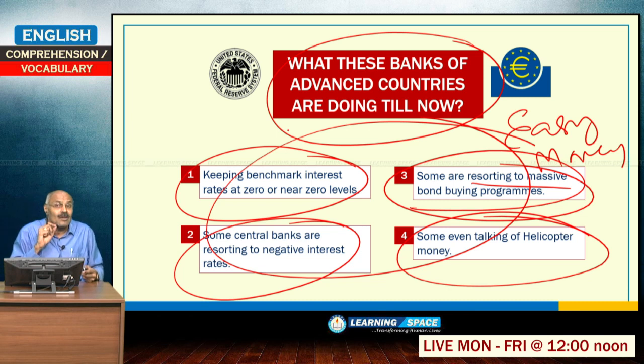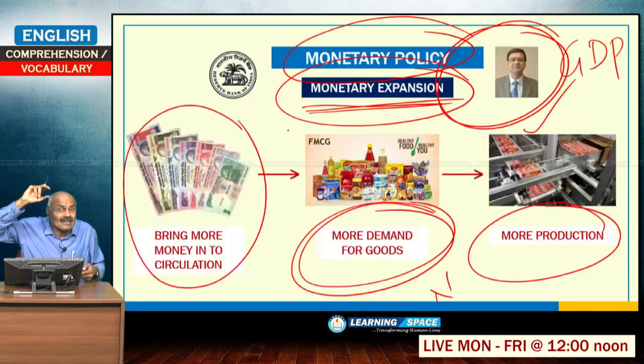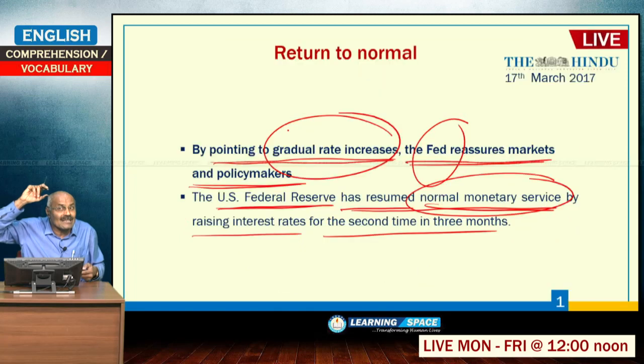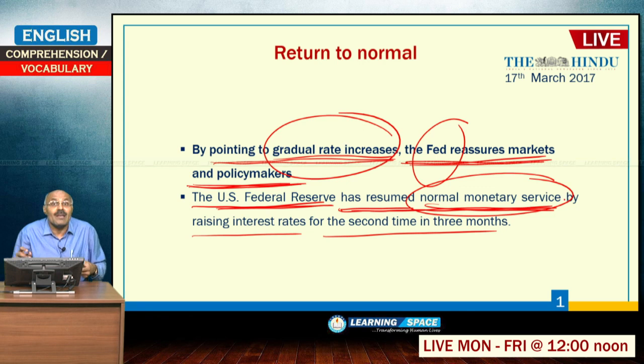Now the American central bank is going to normalize its monetary policy. What we have discussed in the first two sentences, please remember those two sentences. By pointing to gradual rate increases, the Fed reassures markets and policy makers. The US Federal Reserve has resumed normal monetary service by raising interest rates for the second time in 3 months.